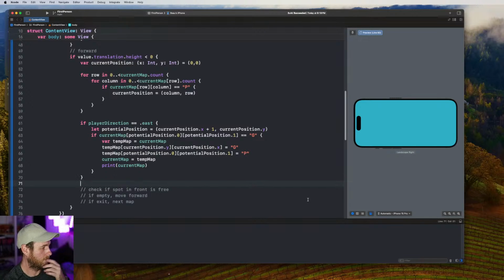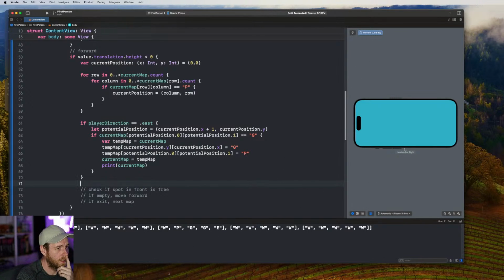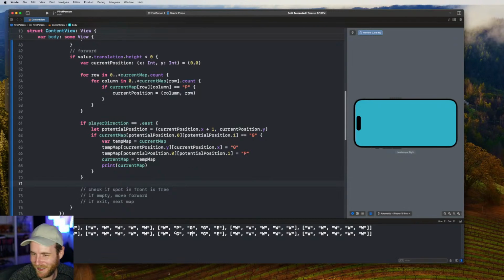I'll force load the code again. So we've got this. Let's go again. Oh, that works now. We swipe up for some reason. Wait, hey, we got it. Okay, this is cool. As you can see here, our starting position was the player on this row, and then we've moved them forward a step, and then we've replaced the ground behind them with a G. So what we can do now is run this again.